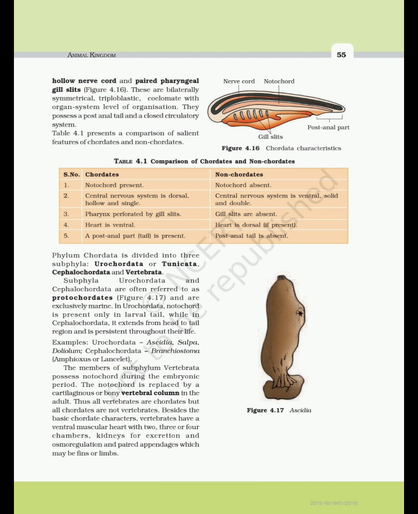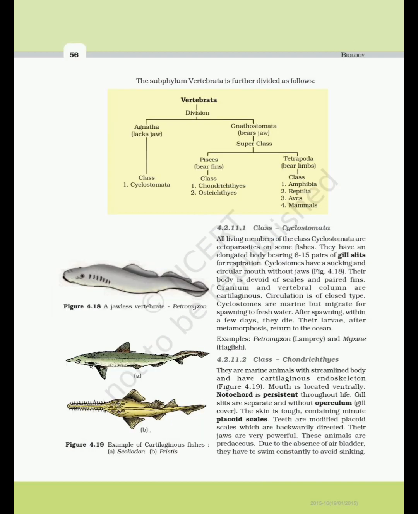Amphioxus, a lancelet. The members of subphylum Vertebrata possess notochord during the embryonic period. The notochord is replaced by a cartilaginous or bony vertebral column in the adult. Thus all vertebrates are chordates, but all chordates are not vertebrates. Besides the basic chordate characters, vertebrates have a ventral muscular heart with 2, 3 or 4 chambers, kidneys for excretion and osmoregulation, and paired appendages which may be fins or limbs. The subphylum Vertebrata is further divided as follows.